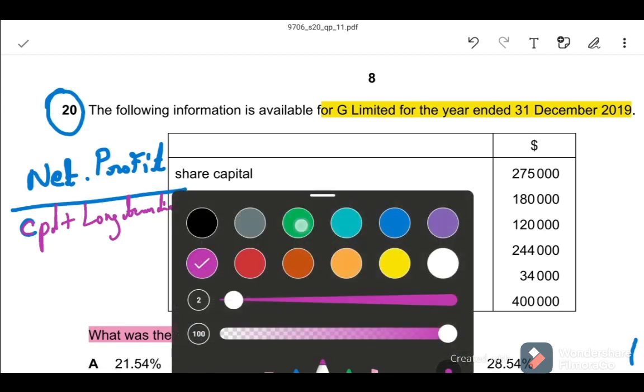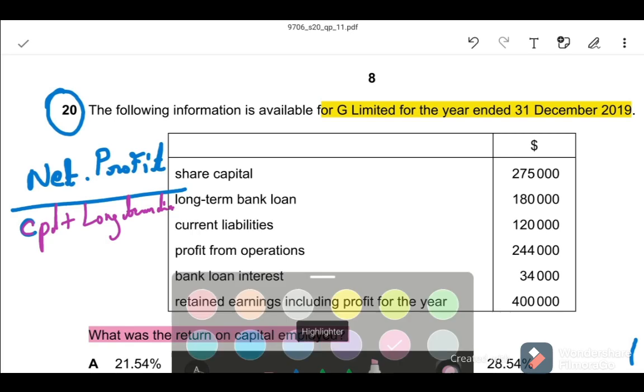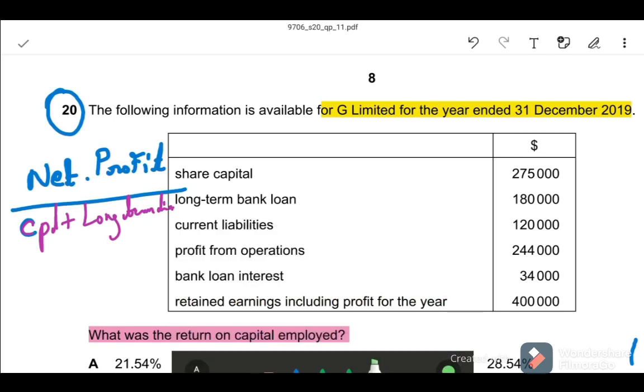What is the profit from operation? $244,000 is the profit from operation. And capital is given. Company share capital means capital plus all the funds.